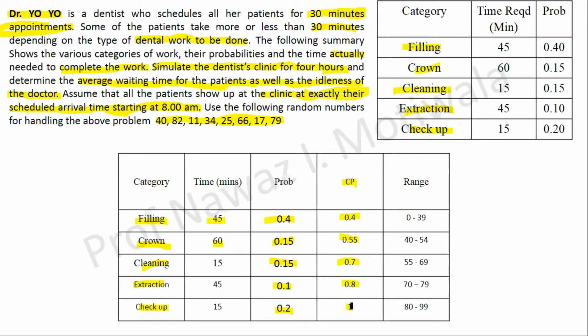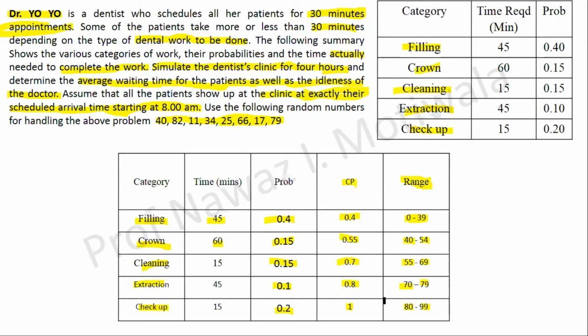So again we are correct in our calculation because the sum of all the probabilities is coming out to be 1. Next column is to find out the range. As it is starting, as it is ending at 0.4, our random number range will be from 0 to 39. Next will start from 40 and go up to 54. The next one will be from 55 to 69. The next one will be from 70 to 79. And the last one will be from 80 to 99, covering all the 2-digit numbers between 0 and 99. So any doubts in this random number range table?